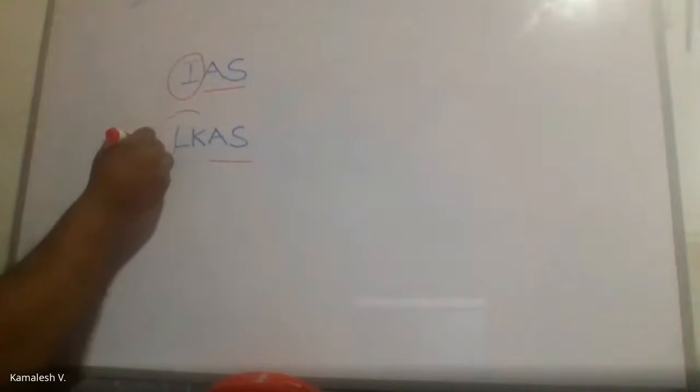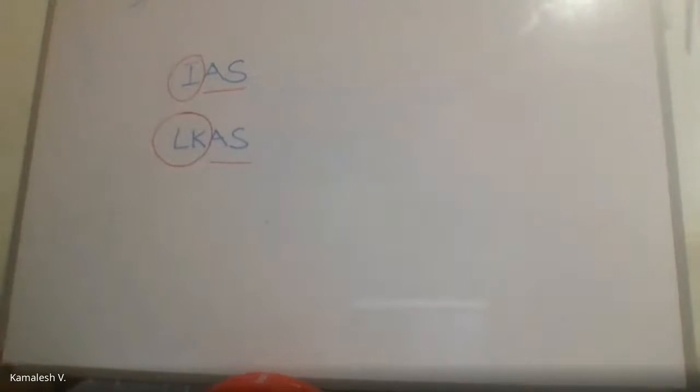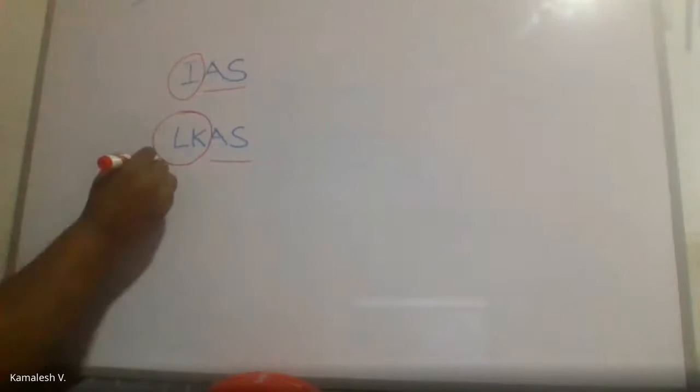Here AS means accounting standard, and in IAS also AS means accounting standard. What is differentiated is that the I stands for International. Likewise, for Sri Lanka, the ISO code for Sri Lanka is LK. That's why our accounting standards are named LKAS. So you should know why we have LKAS.